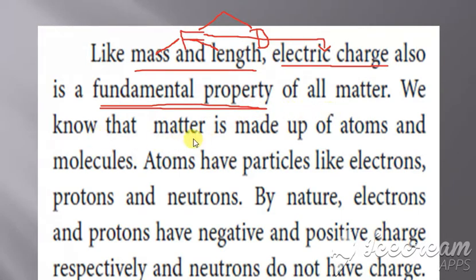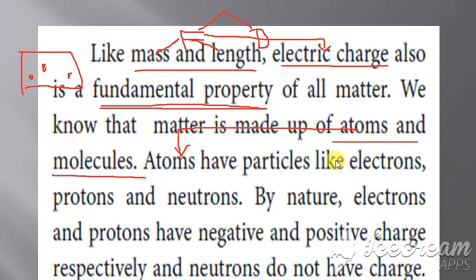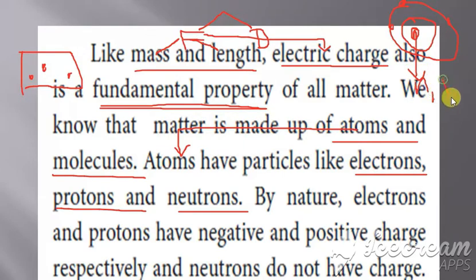We know that matter is made up of atoms and molecules. So whenever you consider any material, that material is made up of either atoms or molecules. And when you look at atoms, what particles does it have? Electrons, protons and neutrons. We know the atom: at the center it has a nucleus, and surrounding this it has electrons. You know this, is it not? And this nucleus consists of two things, neutrons and protons.